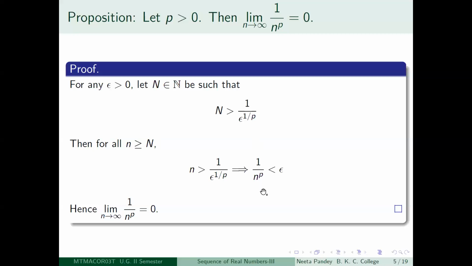That means 1 by n to the power p belongs to the epsilon neighborhood of 0. 1 by n to the power p is always a positive number, so it will be greater than 0 and less than epsilon. So it belongs to minus epsilon to epsilon. Hence, by the definition of the limit of a sequence, you get that limit n tending to infinity of 1 by n to the power p is equal to 0. A particular case of this is familiar to you for p equal to 1, and now you have shown that it is actually true for any positive real number. Okay, so we will be using this limit very much.